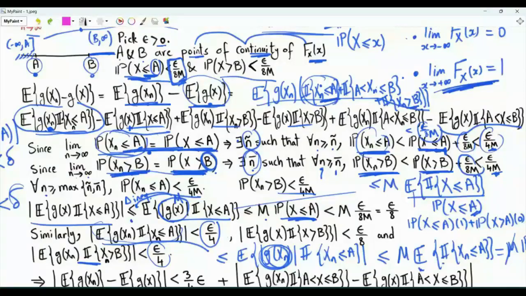What is our current situation? The difference between these two expectations can be written as six expectations.